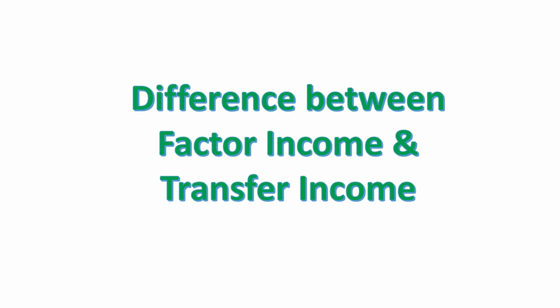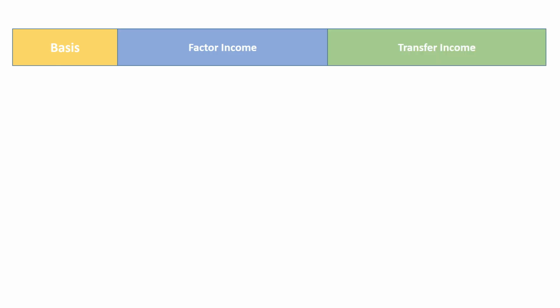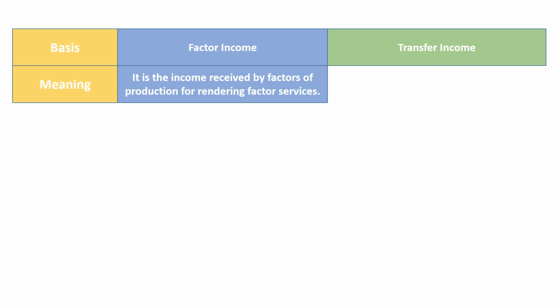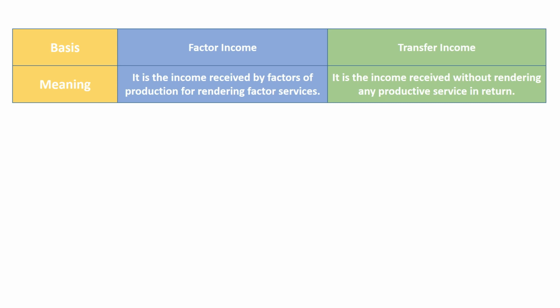Difference between factor income and transfer income. Make a table in which the first column is for differentiation, the second column for factor income, and the last column for transfer income. First basis is meaning. Factor income is the income received by factors of production for rendering factor services in the production process. Transfer income is the income received without rendering any productive services in return.